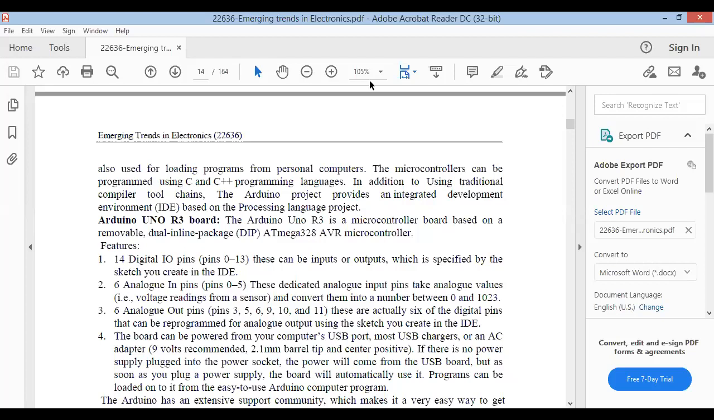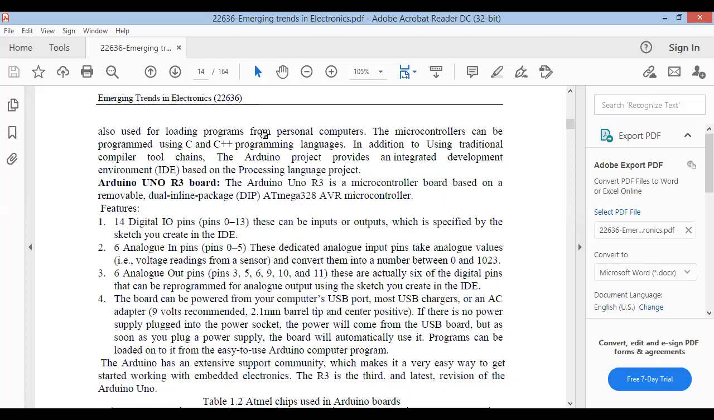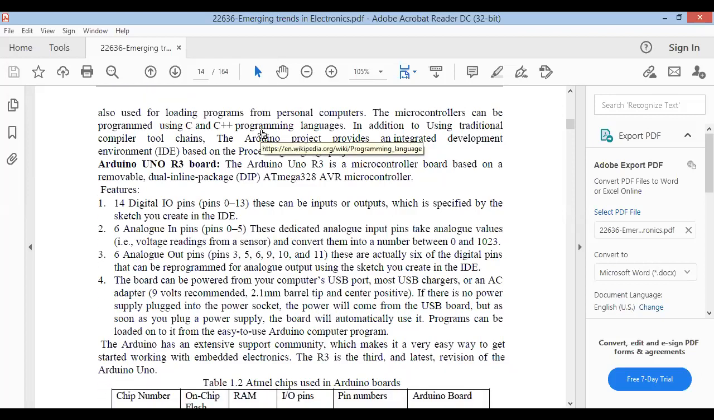So what are the features of the Uno board? First of all, we'll see them. It has 14 digital IO pins. These pins can be input pins or output pins. You know that any pin can act as an input pin or output pin, so you have to specify in your program which pin acts as an input pin or output pin. We have 6 analog pins. These dedicated analog pins take analog values as input only. They do not act as output pins.